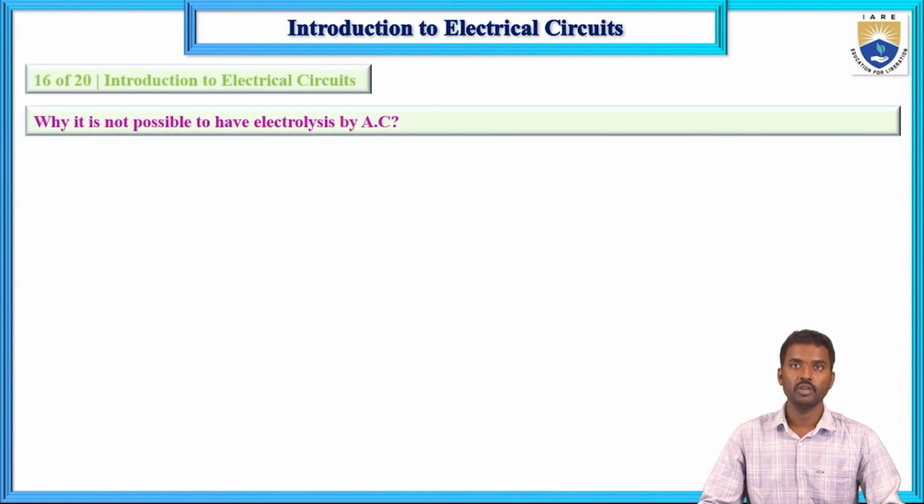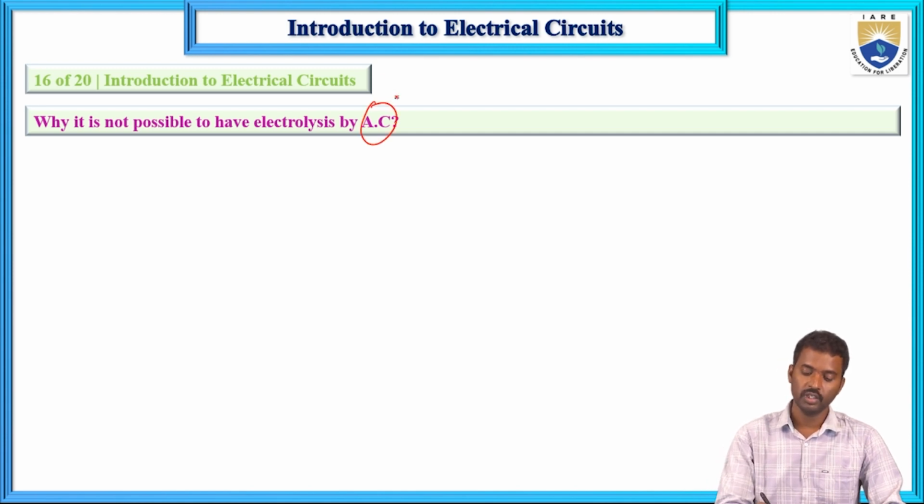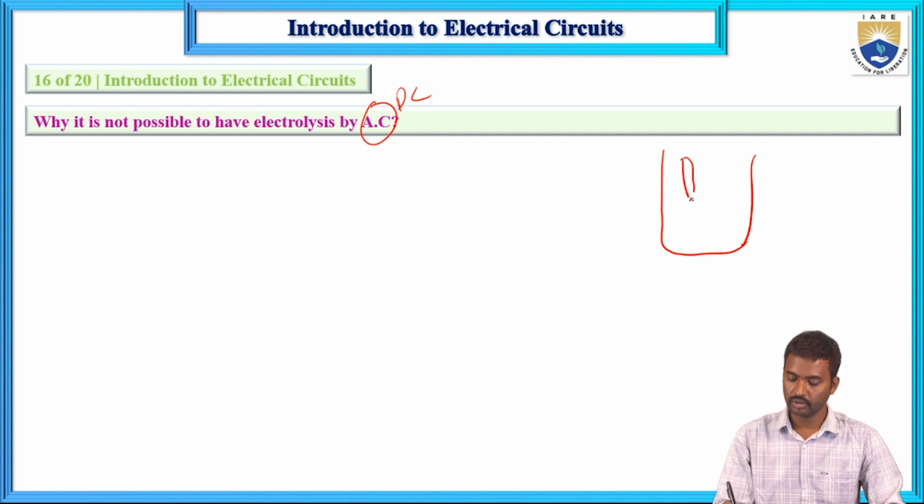Next, 16th question. This is important. Why is it not possible to have electrolysis by AC? It is only for DC. Now here there are 2 electrodes, this one is minus and this one is plus, connected to a battery. At the minus there is the cathode and this is the anode.